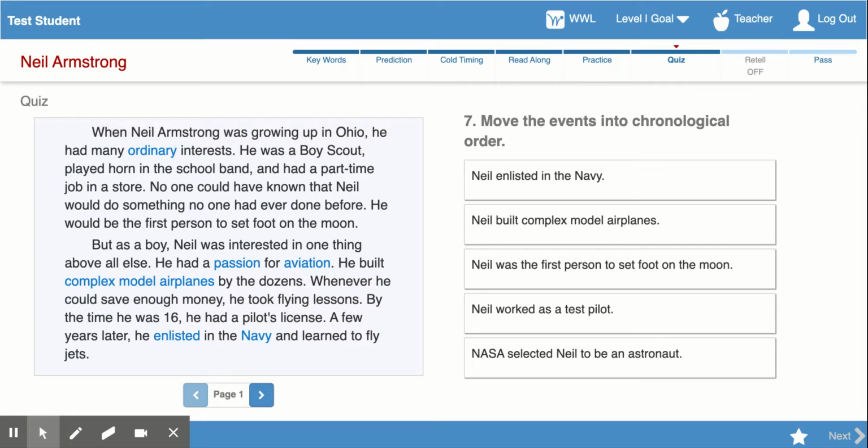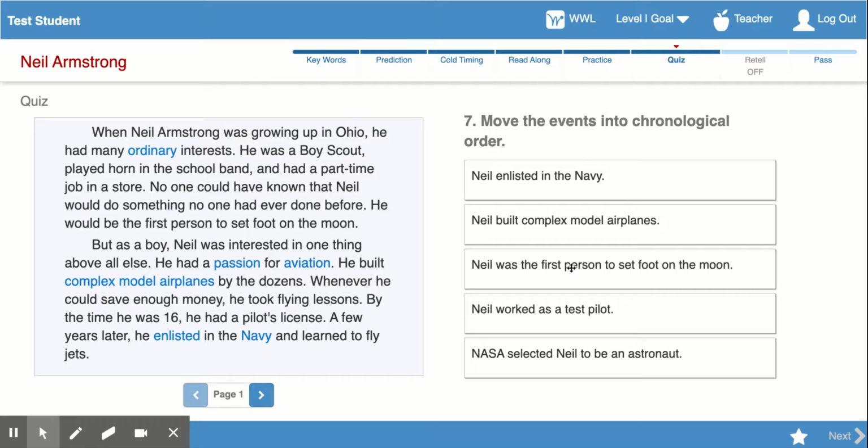The other format of a question you might see in number 7 is sequence. Sequence means that there are key events from the story that you need to put in chronological order. Chronological order, this word right up here, means to put words in order of time. So first, second, third, fourth, and so forth, that they occurred.